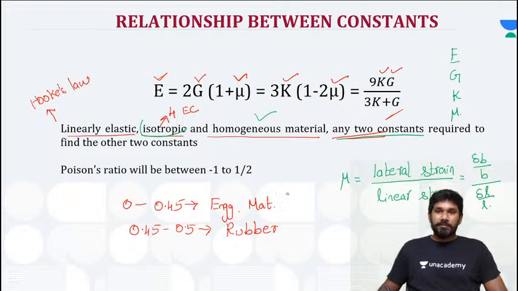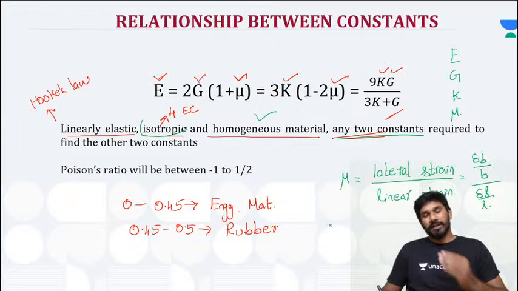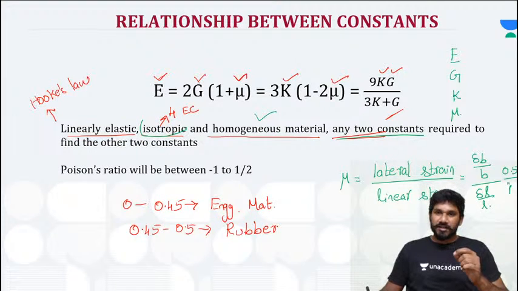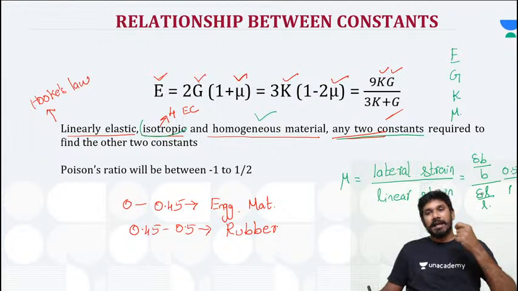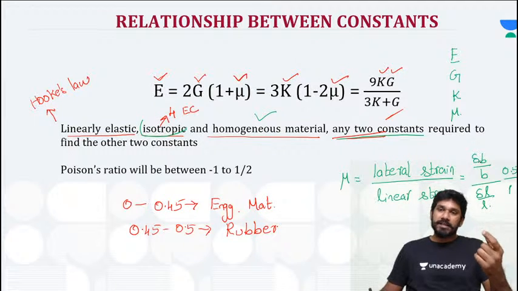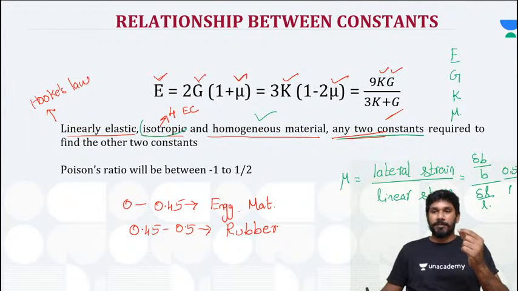So if Poisson's ratio is 0.5, what will happen? Lateral strain is 0.5 divided by 1 in linear strain. Or I can say like this: if the length changes by 1 mm, the breadth reduces by 0.5 mm in a bar when a tensile load is applied.